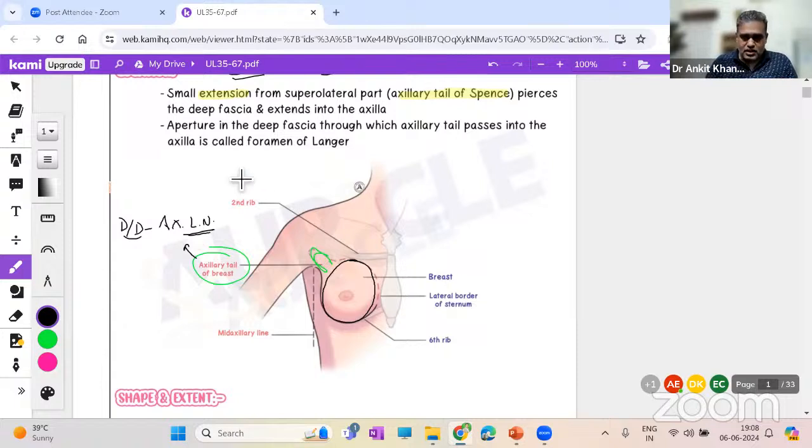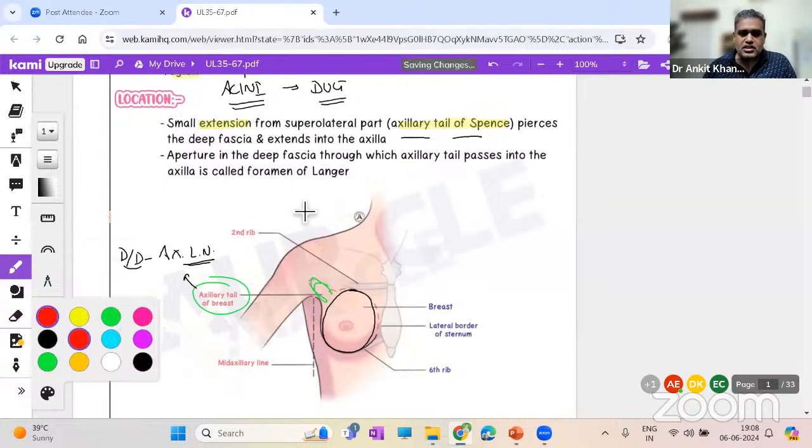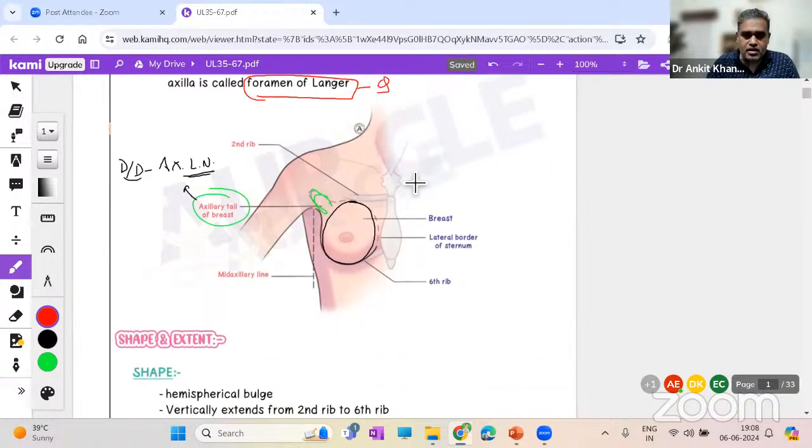So remember that. A part of the breast reaches the axilla through the axillary tail of Spence. In addition, it was a recent question in the recent INI-CET and NEET PG exams: it passes through which opening? The opening is known as the foramen of Langer. So remember that name also. Now, these things you can highlight in the exams also, right?